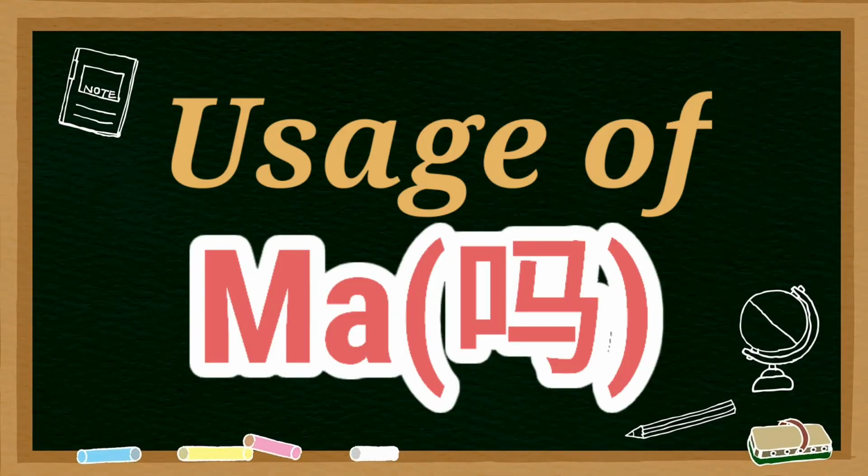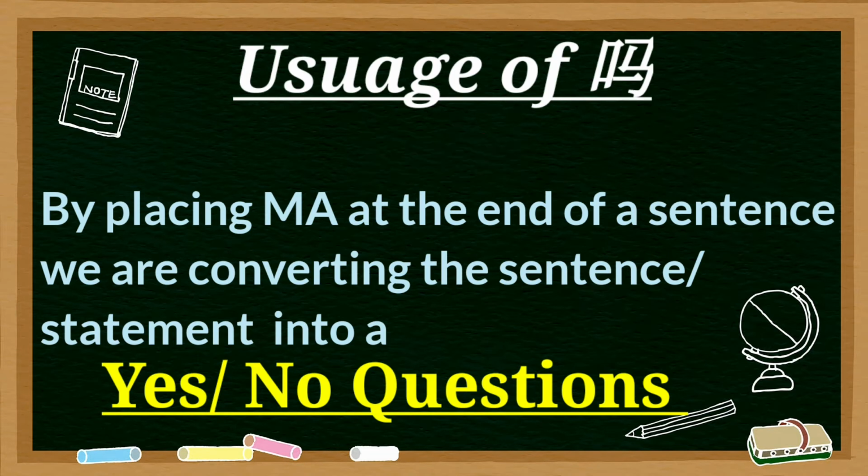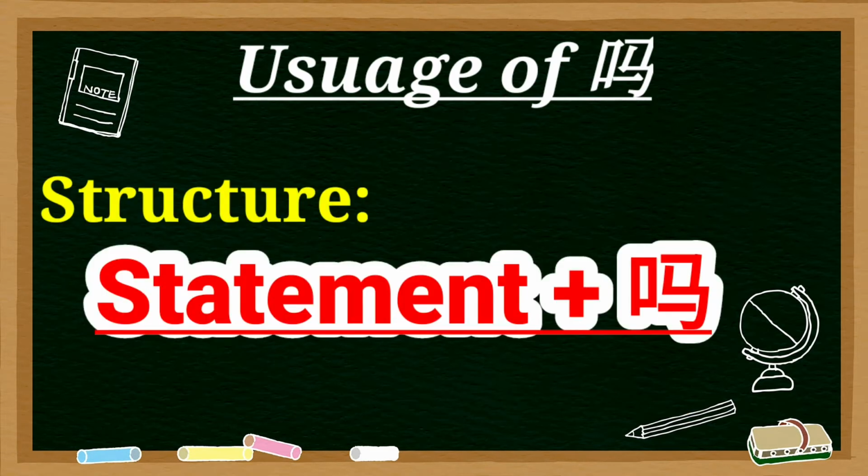So let's start with the usage of ma. Ma is a question particle that is simply placed at the end of a sentence to form a question. Note, by placing ma at the end of a sentence, we are converting a sentence or a statement into a yes-no question. So the structure is statement plus ma. So now let's look at the examples.